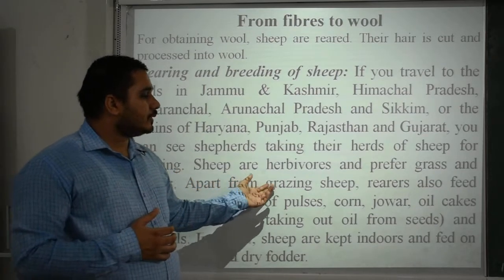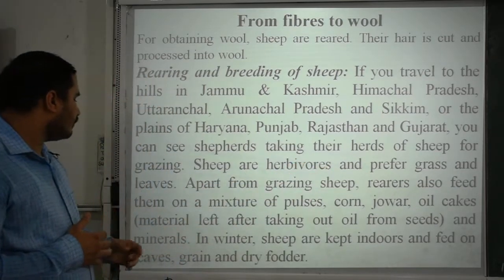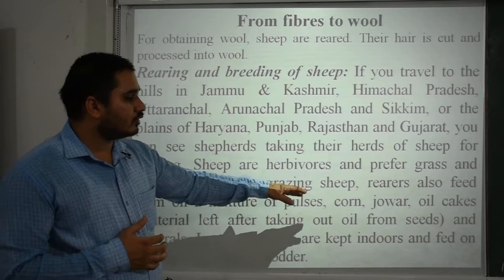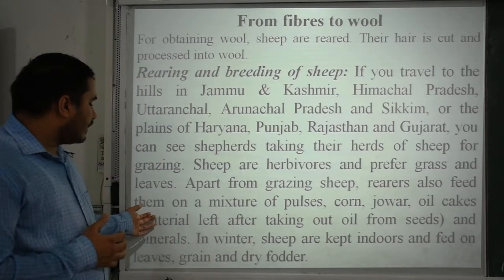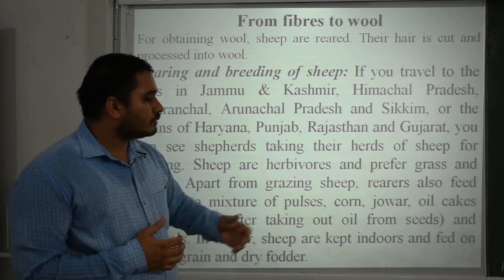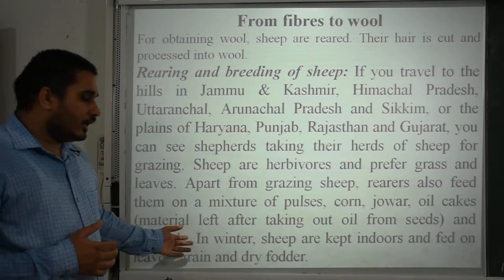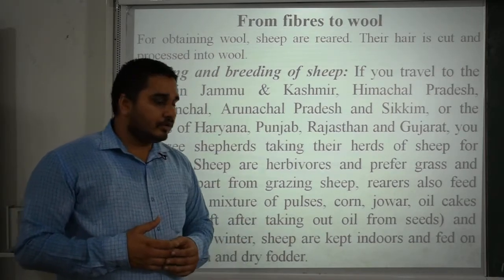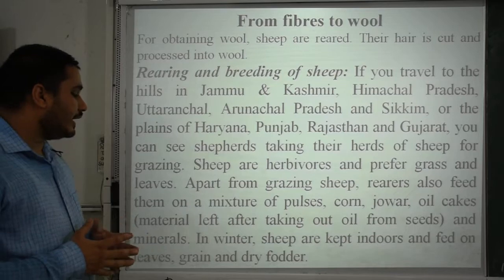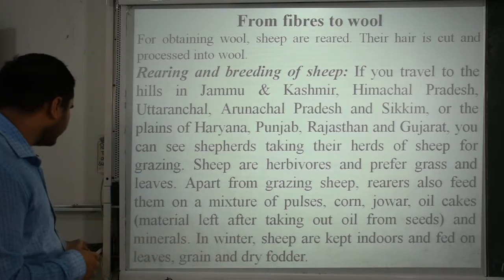Apart from grazing, rearers also feed sheep on a mixture of pulses, corn, jowar, oil cakes, which is the material left after taking out oil from seeds, and minerals. In winter, sheep are kept indoors and fed on leaves, grain and dry fodder.